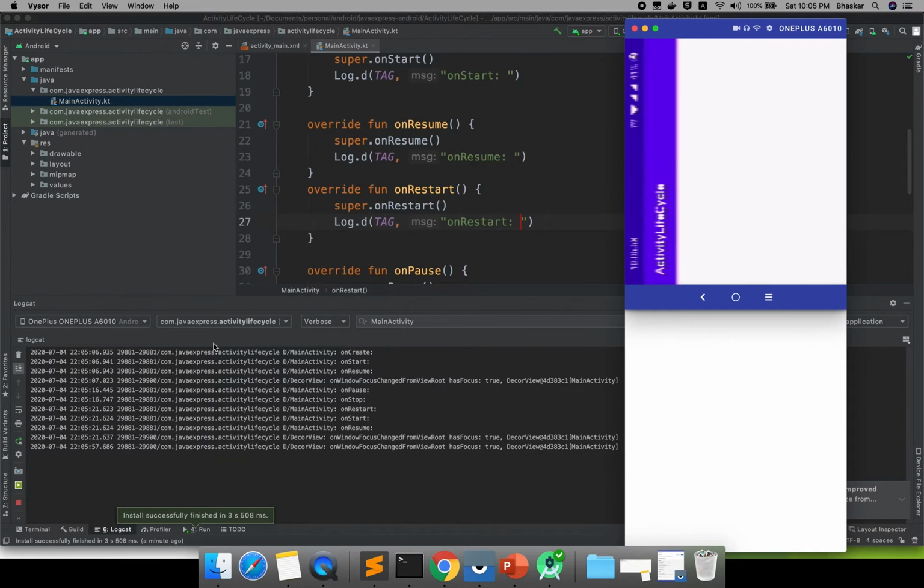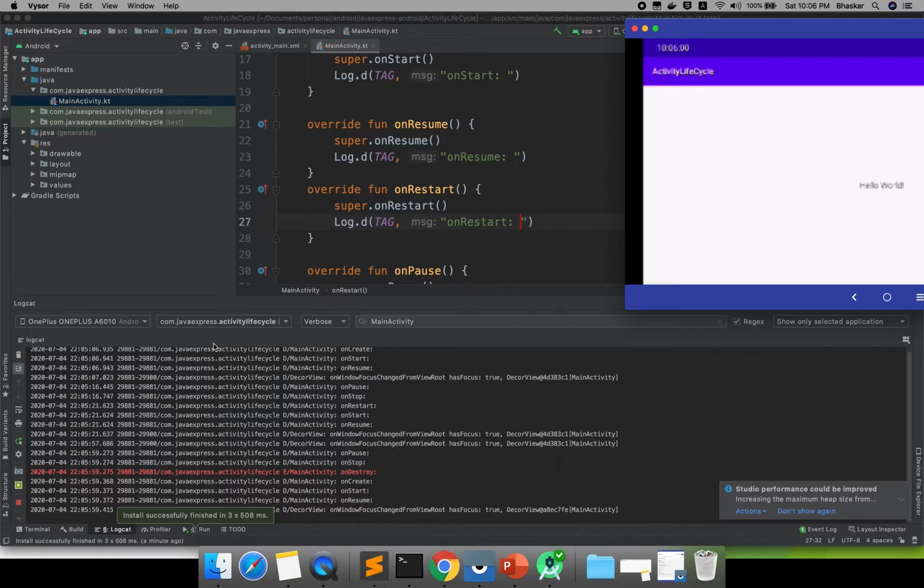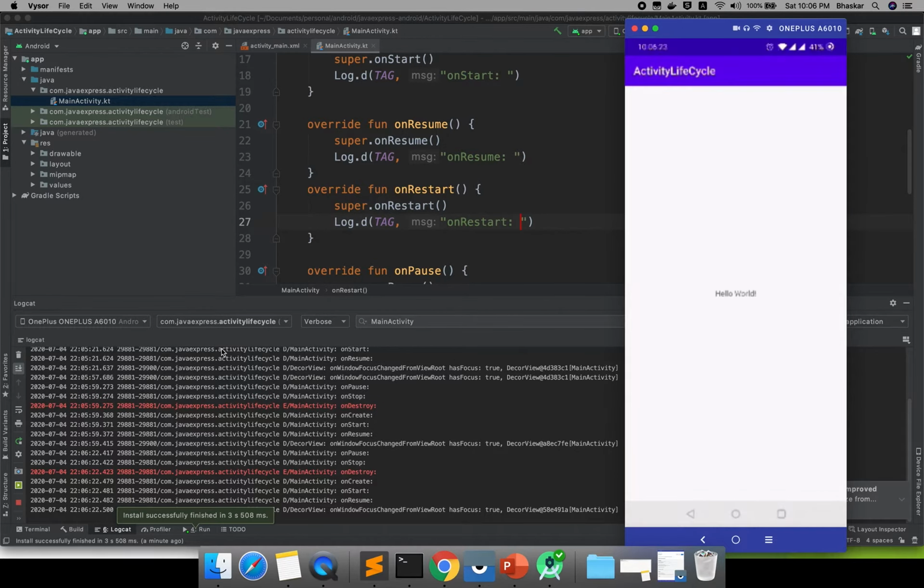I will change my screen now. Just observe here. If you see in the log statement, your activity is destroyed and again a new activity is created: onCreate, onStart, onResume. If suppose any text data is there, then what will happen? Okay, if I again keep it in landscape mode, you see here again the activity is destroyed and again the activity is opened. I hope you guys are clear.